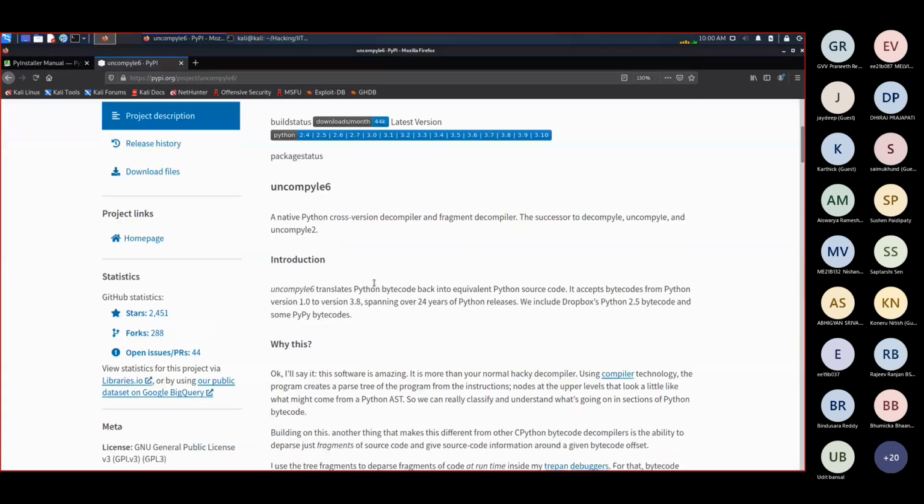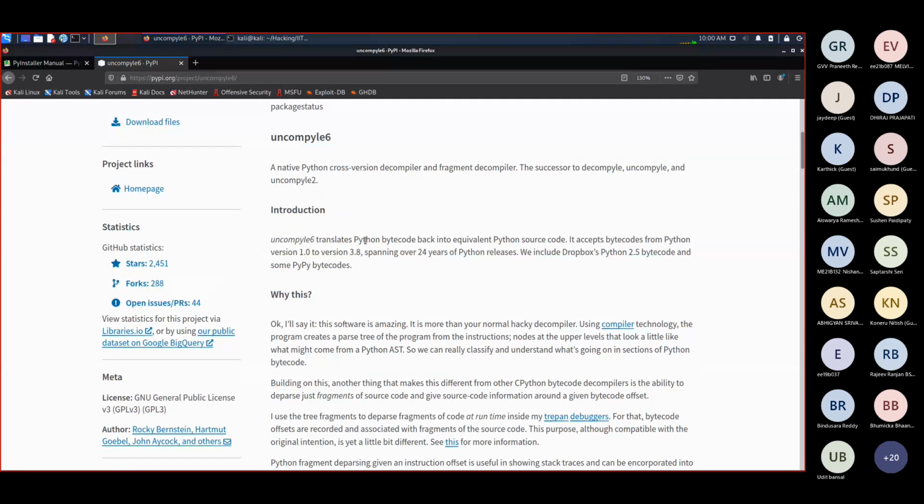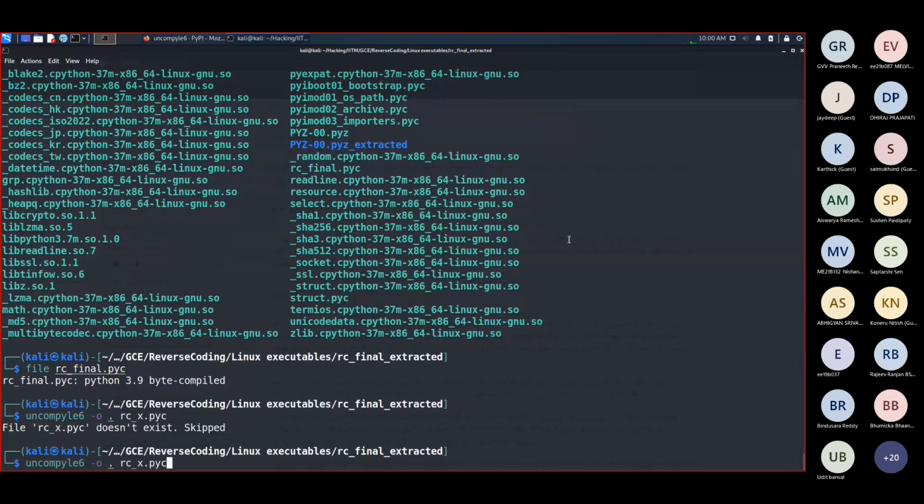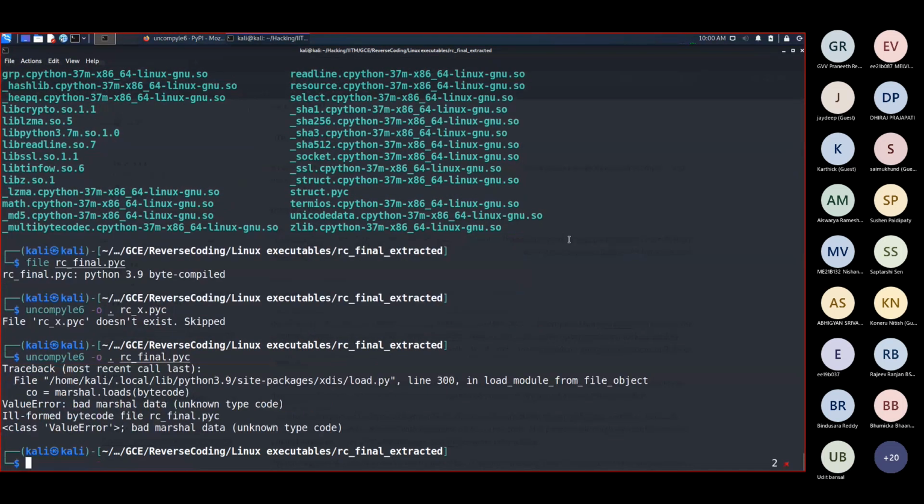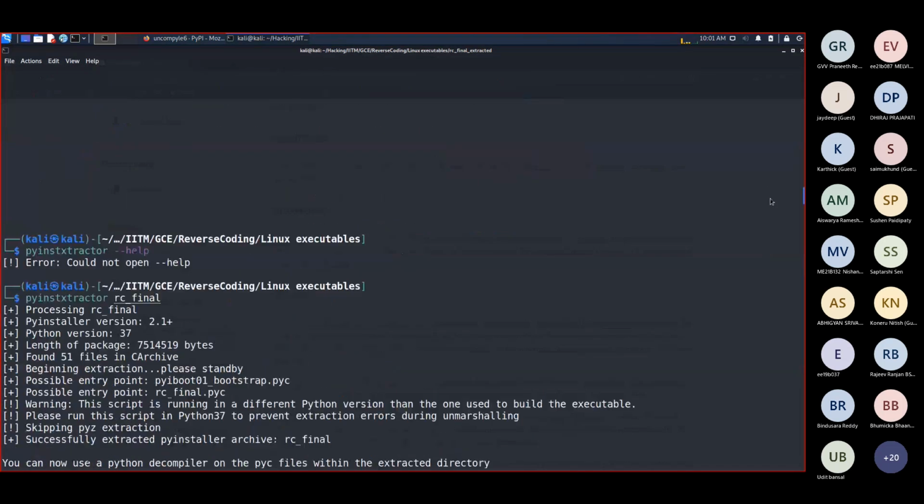So uncompyle, boom. Oh, sorry, my bad, I messed up the name. Okay, we have an error. It says ValueError, bad marshal data, unknown type code. If you search what bad marshal data is, you'll soon figure out this is because the Python bytecode version is not correct. The PyInstaller extractor also warned us that this is running in a different version. It should be Python 3.7, but we are doing it with Python 3.9.